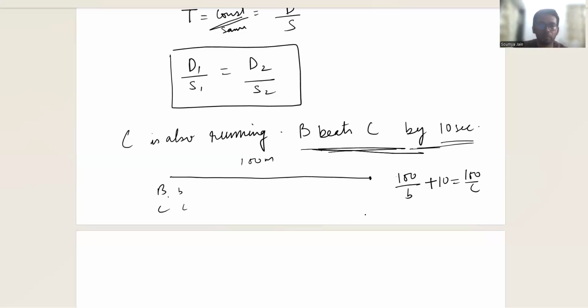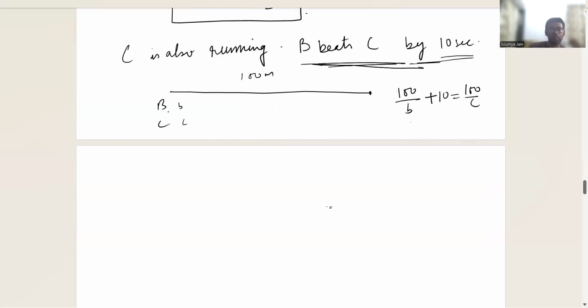Obviously, you would say that sir, this concept doesn't directly look like the earlier one. Yeah, I agree, but that line of thought is still applicable. So this is another kind of equation that you might get. Now from these two, the question might ask by how many meters A beats C. So let's find that out. We have two equations. The upper equation was 100 by A equals 90 by B, and here we have 100 by B plus 10 equals 100 by C.